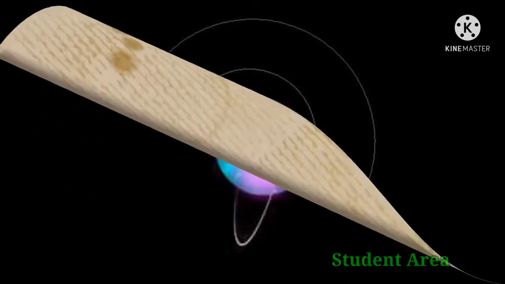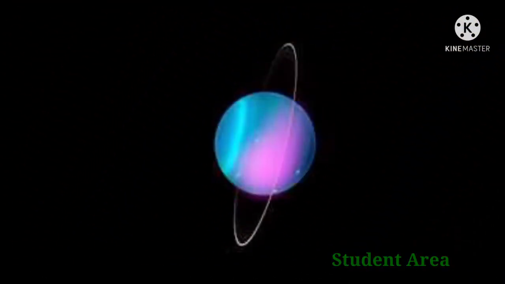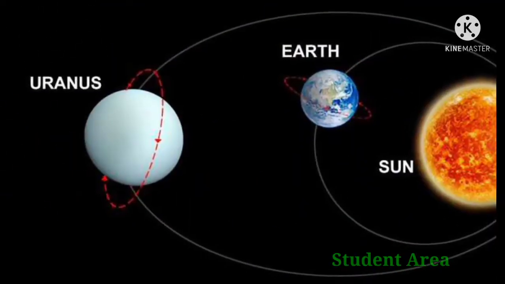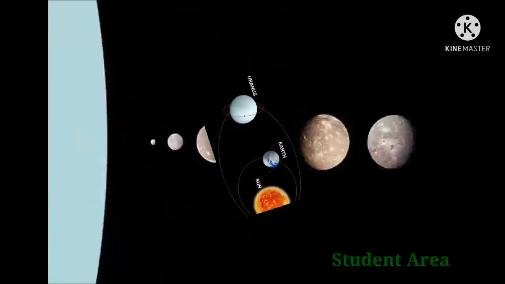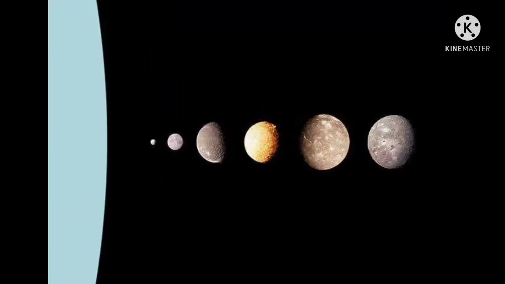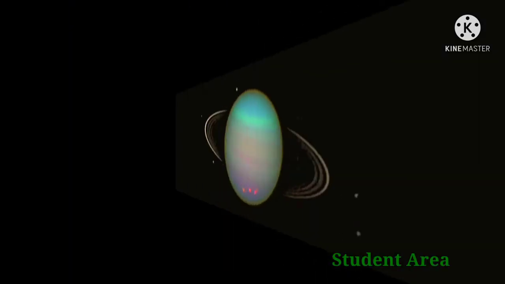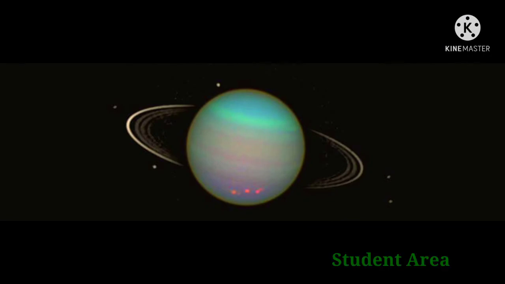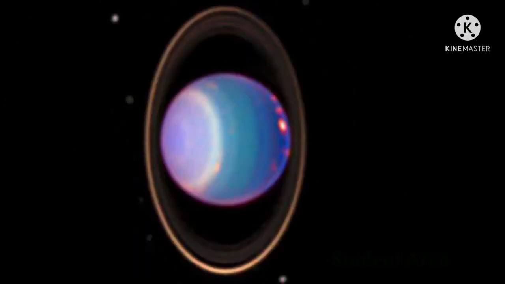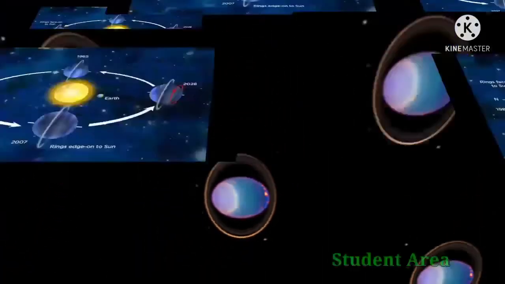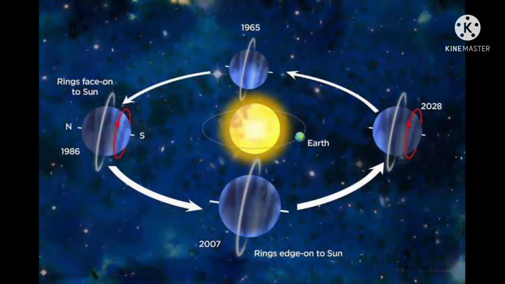And next one is Uranus. Uranus is the seventh planet from the Sun. It has the third largest planetary radius and fourth largest planetary mass in the solar system. Uranus has a ring system, and Uranus has 27 known natural satellites. The Uranian rings are composed of extremely dark particles which vary in size from micrometers to a fraction of a meter. Uranus orbits the Sun once every 84 years.